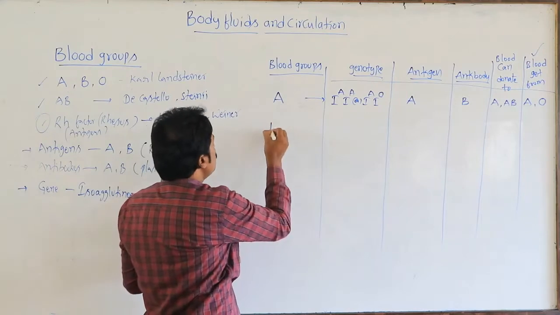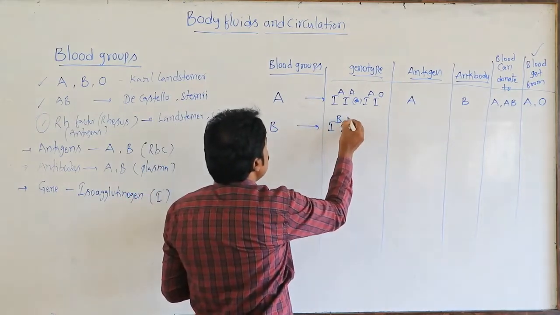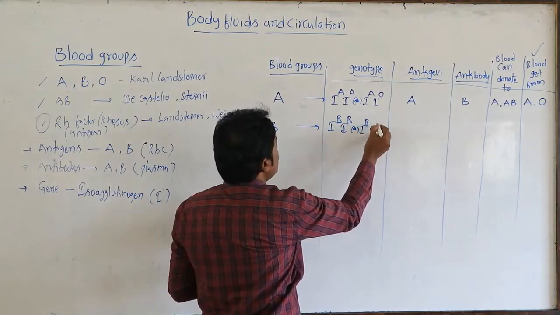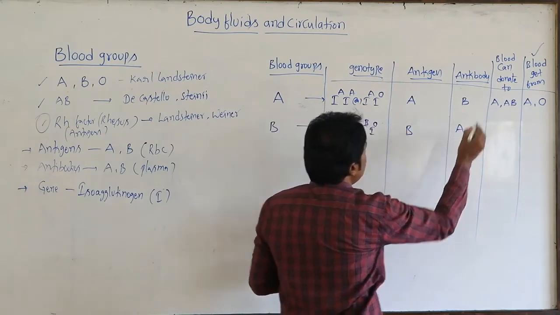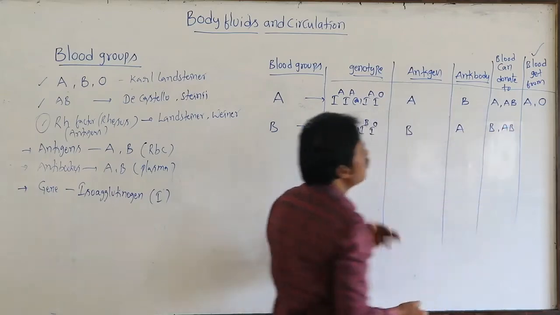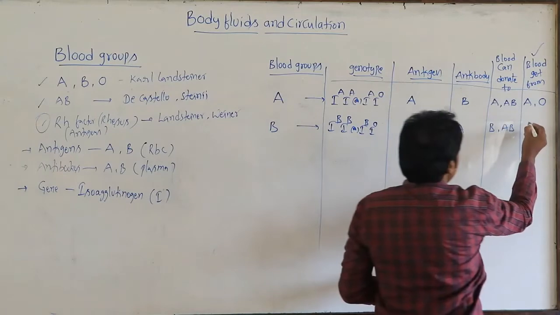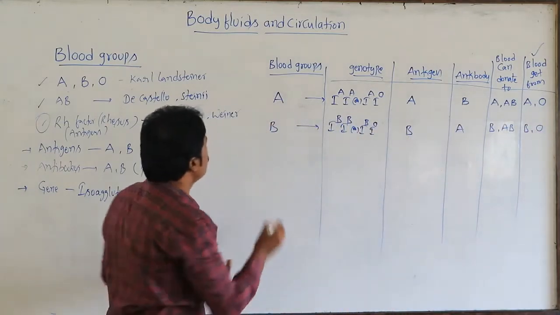Then B blood group. In B blood group there is the homozygous genotype as well as the heterozygous genotype. This is the B antigen, with A antibody. It can donate to either B blood group or AB blood group. It receives from B or O.